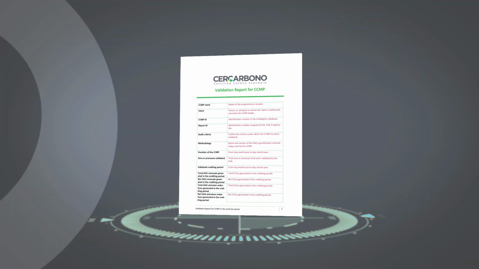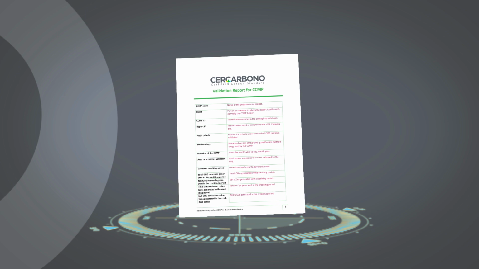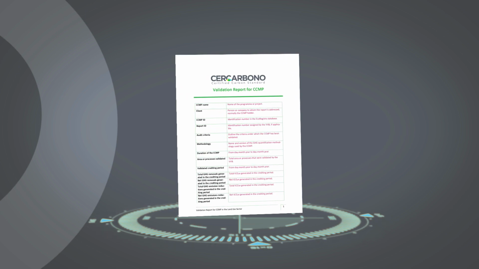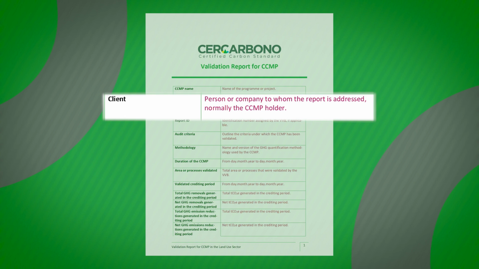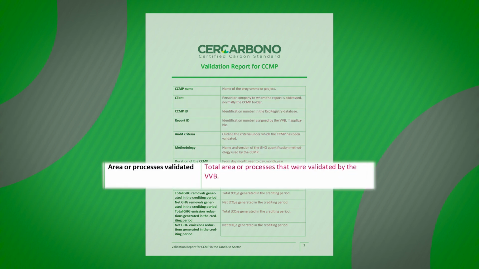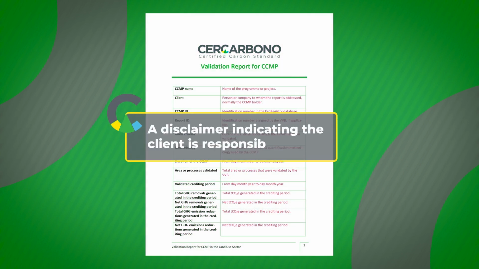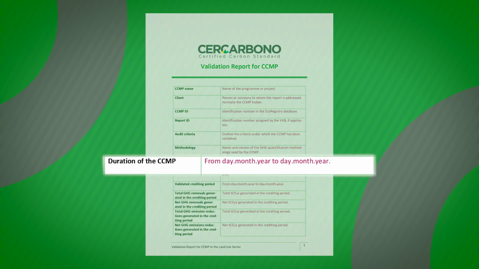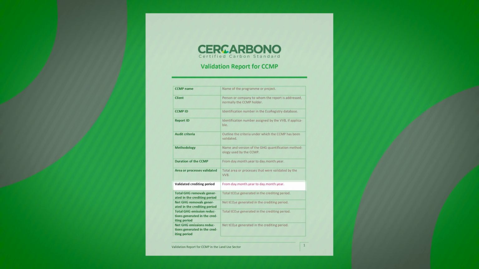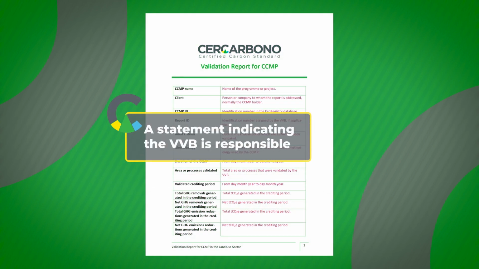The PDD assessment document is issued by a VVB, which shall comply with requirements as established in the Validation Report section of Cercarbono's Procedures document. It shall include the CCMP name, client name and identification, the client being the holder of the validation contract, CCMP ownership evidence and location, a disclaimer indicating the client is responsible for the preparation and presentation of the CCMP's PDD in accordance with the validation process requirements, validation scope, CCMP lifespan or useful life and justification thereof, accreditation period and justification, a statement indicating the VVB is responsible for stating an opinion on the CCMP based on